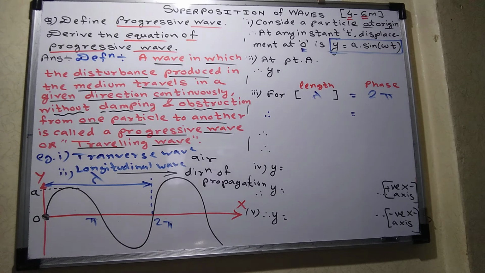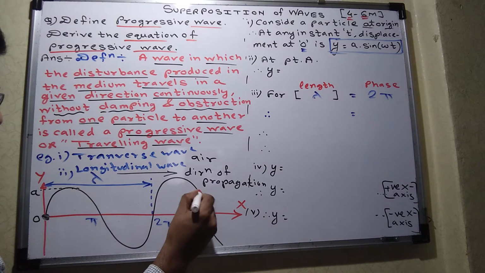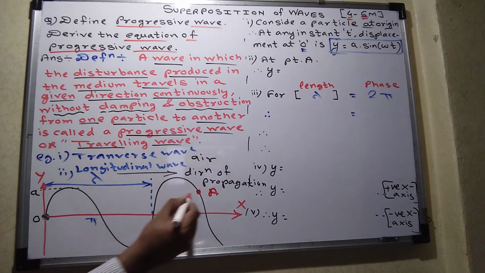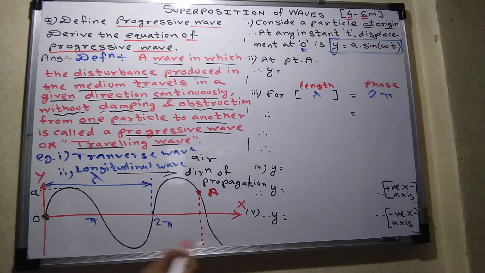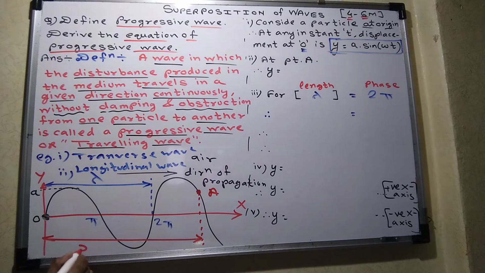But students may ask, sir, why do you consider the point at origin? So let us consider a point anywhere. Suppose I consider a point somewhere here. Let that point be A, and the distance of that point from origin be small x.